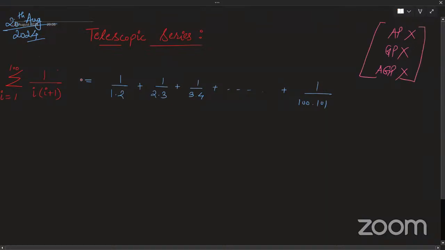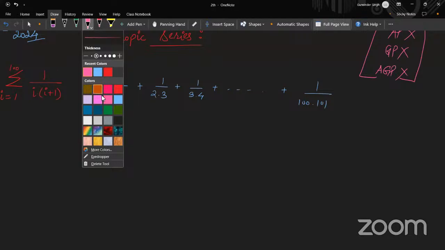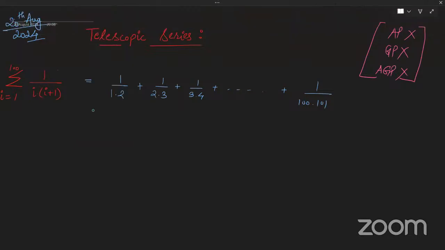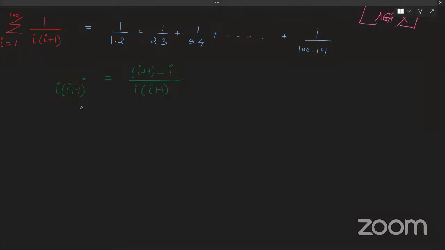So how do we proceed with such a question? That is where the basic concept of telescopic series comes into the picture. See, what is its ith term? Its ith term is 1 by i into (i plus 1). Just think, how can I represent this? If you look at it clearly, the 1 in the numerator can be written as (i plus 1) minus i. What is i plus 1 minus i? It is 1. So I have expanded it into this form.